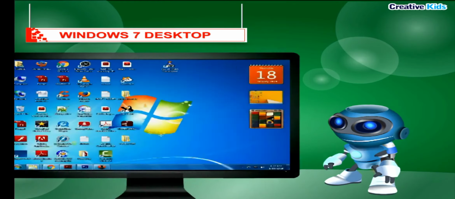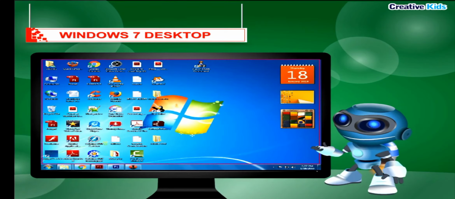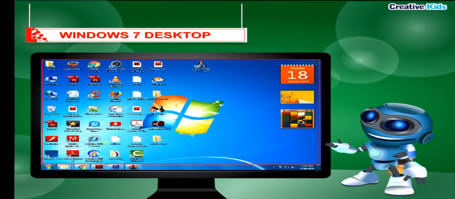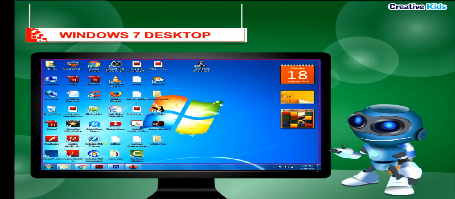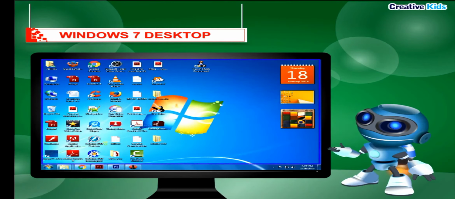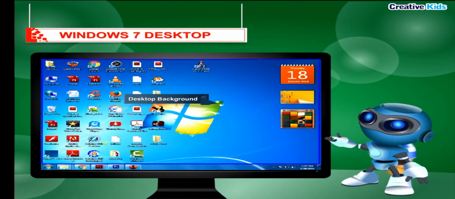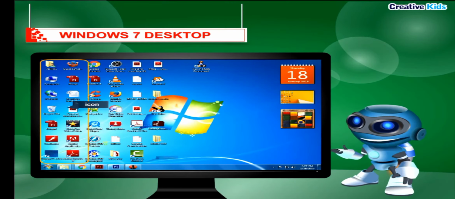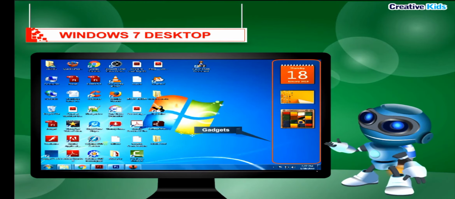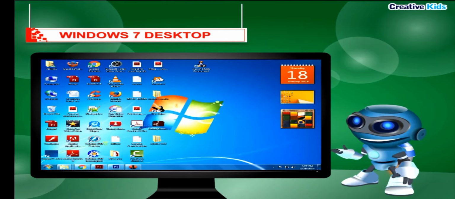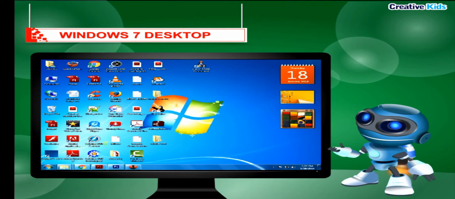Windows 7 Desktop. You see a screen when the process of booting is completed. This is the desktop. The Windows 7 desktop has 4 components: desktop background, icons, taskbar, and gadgets. Let us learn about each of these one by one.